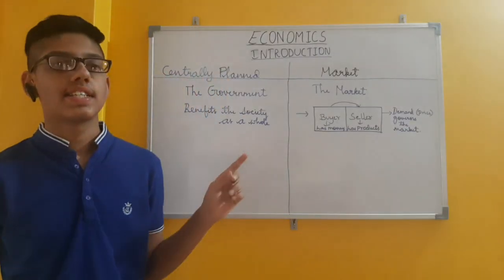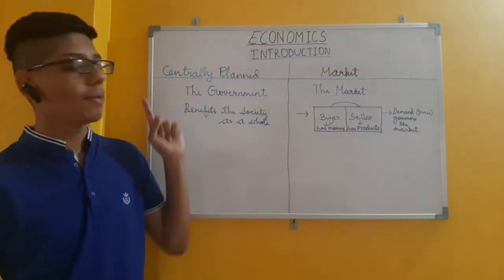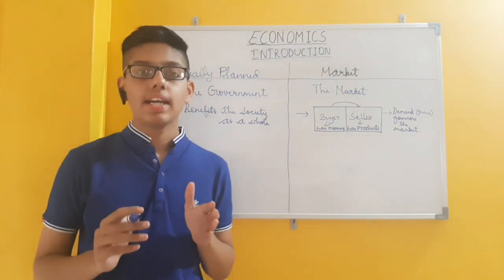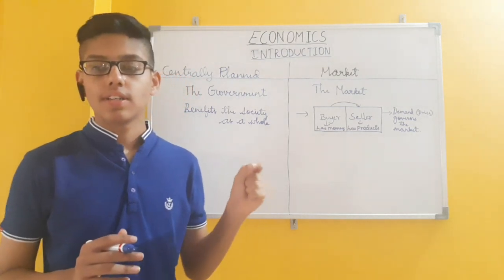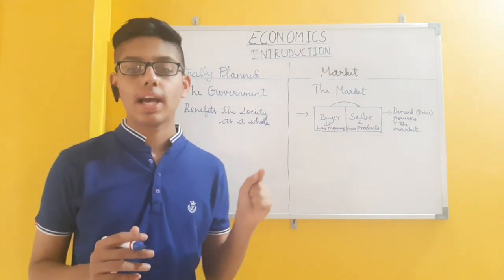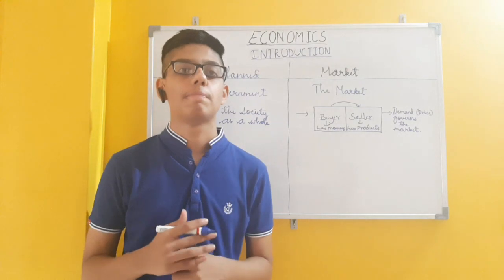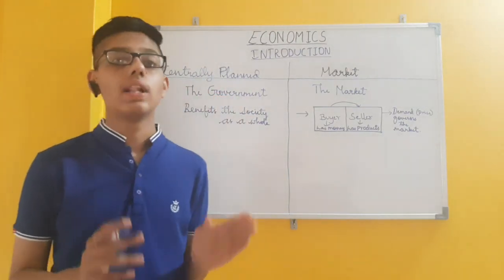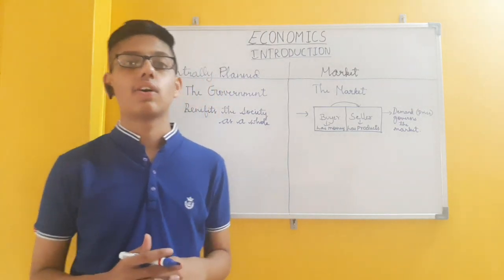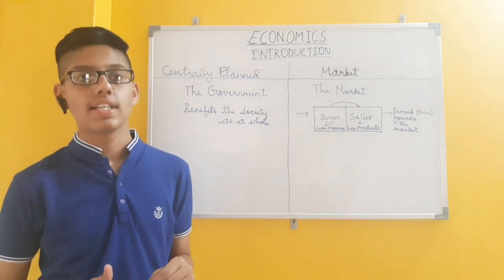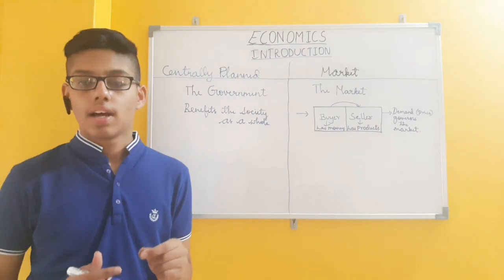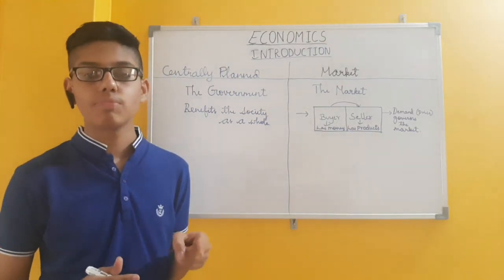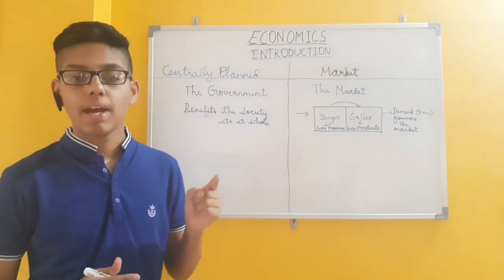Okay, now let us discuss the differences between the centrally planned economy and the market economy. In a centrally planned economy, the government or the central authority plans all the important activities in the economy. It is also called the socialist economy. All important decisions regarding production, exchange and consumption of goods and services are made by the government.